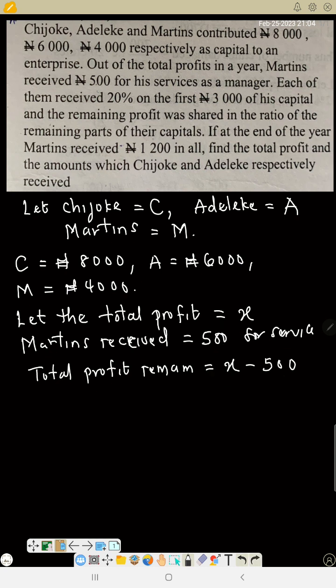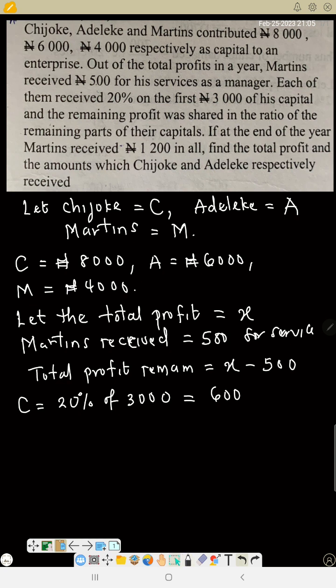Now, each of them receives 20% of the first 3,000 of his capital. So let's find 20%. Chijioke put in 8,000 naira, but out of the 8,000, we are only doing 20% of the first 3,000 each of them put. So 20% of 3,000, 20% is 20 divided by 100, that is 0.2, times 3,000, so that is 600 naira.